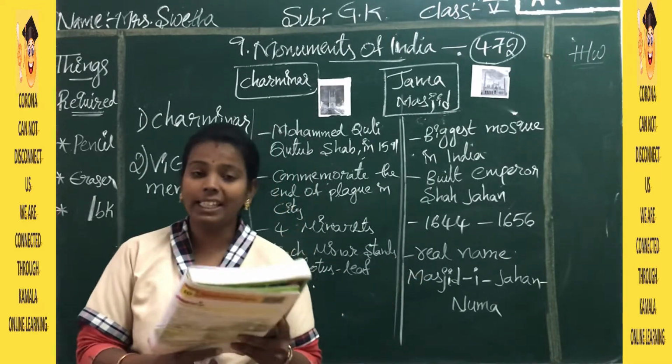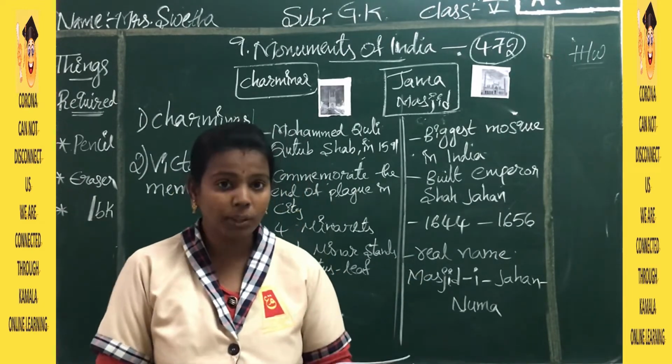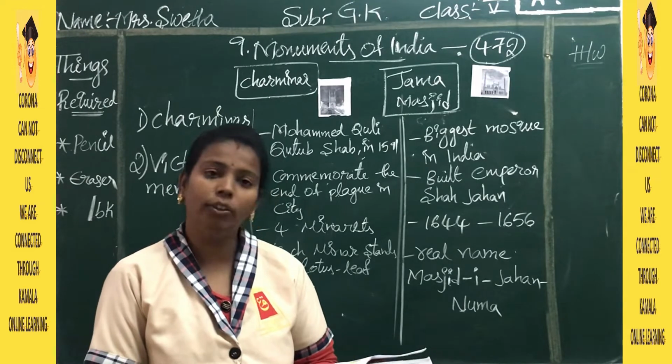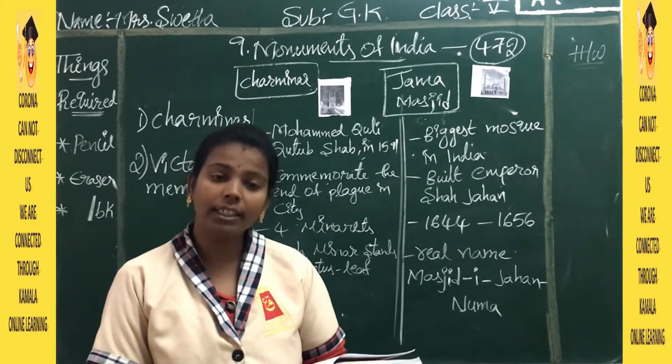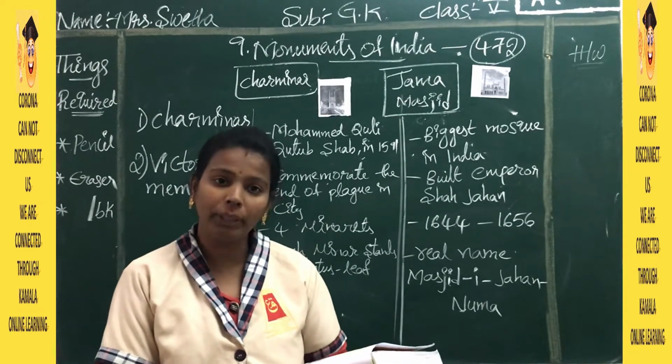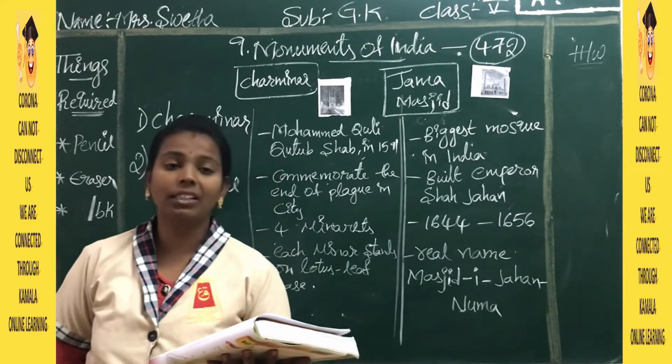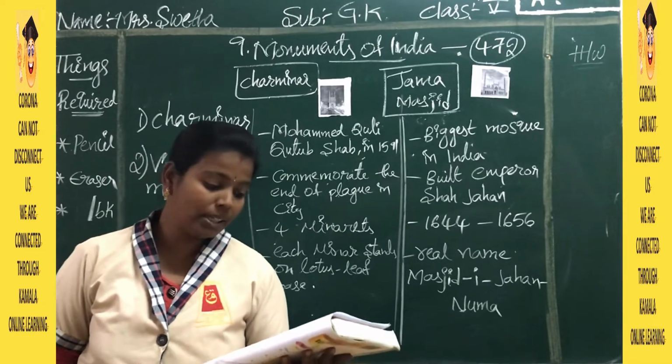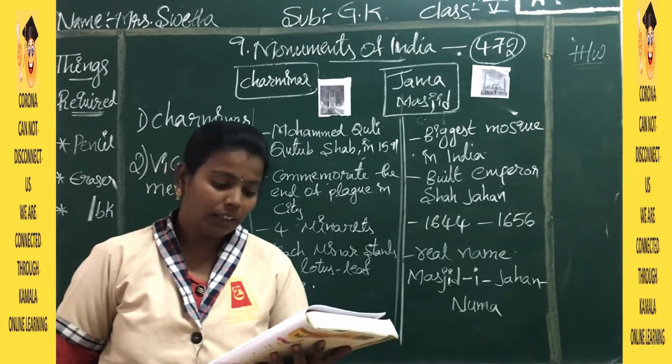This is there in Kolkata in West Bengal, and it was constructed in memory of Queen Victoria. It was designed by Sir William Emerson.